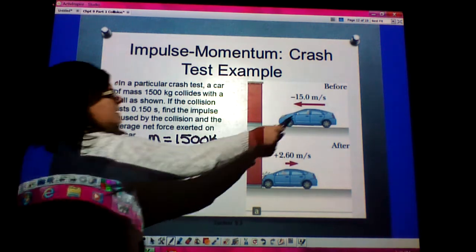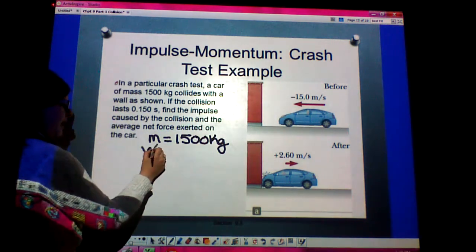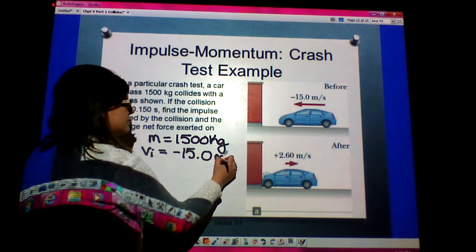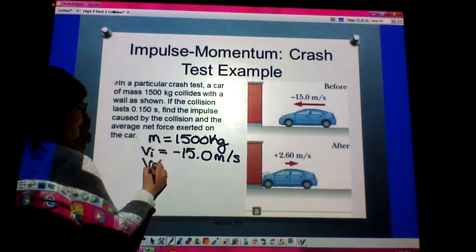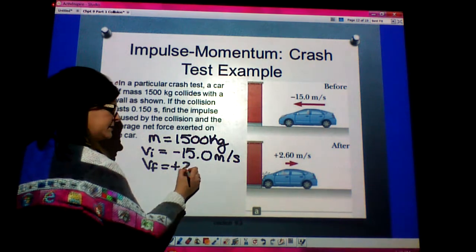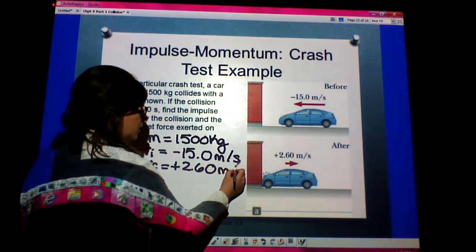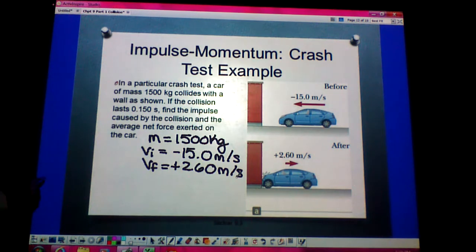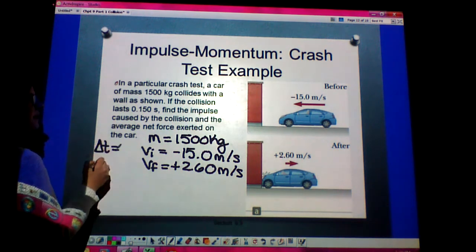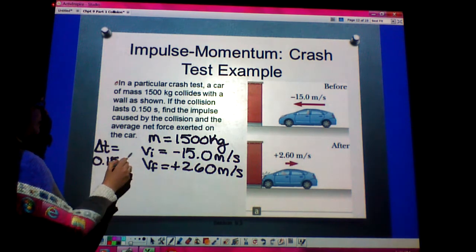I know that initially V sub I is negative 15 meters per second, and I know that my final velocity, after the collision, is going to be in a positive direction, 2.60 meters per second. I also know a time interval, delta t, that equals 0.150 seconds.